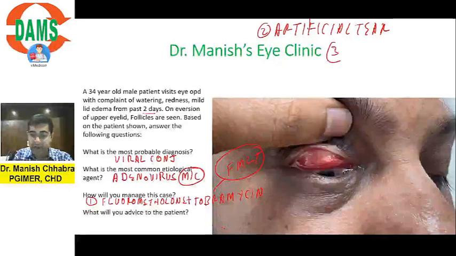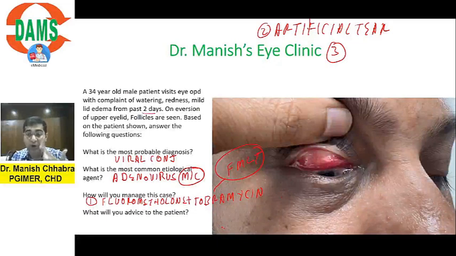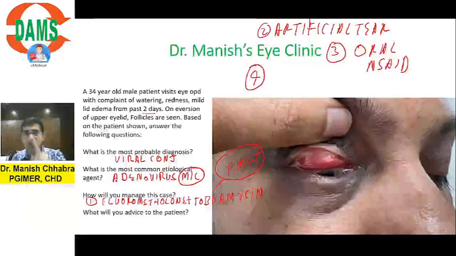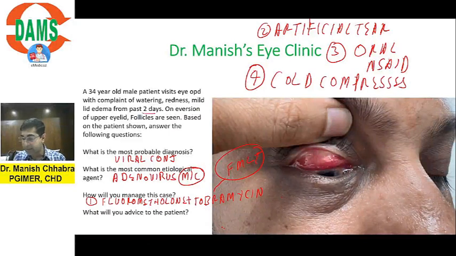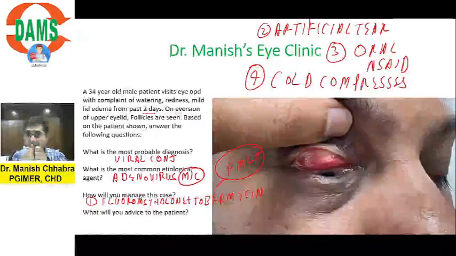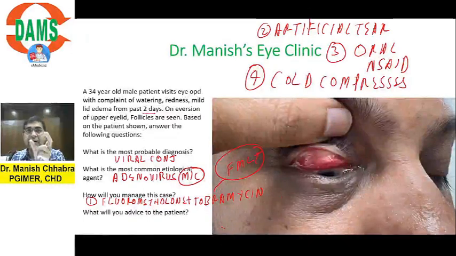and thirdly, you can give any good oral NSAID. So that is your treatment. And fourth, you are going to give cold compress. If the patient asks, doctor, what do cold compresses mean, you will say, take a cube of ice, roll it in a handkerchief and put it on your eyes. Make sure you tell the patient this. So this is the entire treatment.